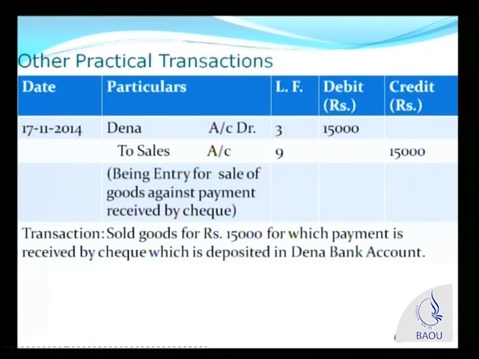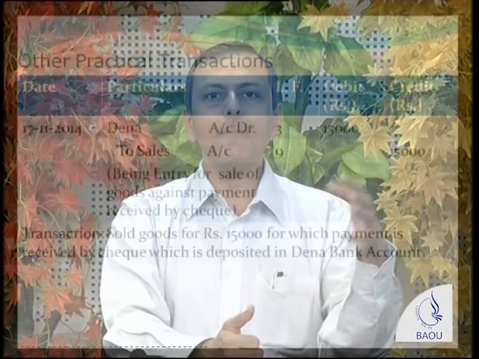Owner's equity, when it is minus, is reduced, we are debiting that account. Whenever transactions of revenue nature take place, revenue nature means revenue expense or revenue income. Sales is a revenue income. When there is a revenue income, capital increases. When there is revenue expense, capital or owner's equity decreases.